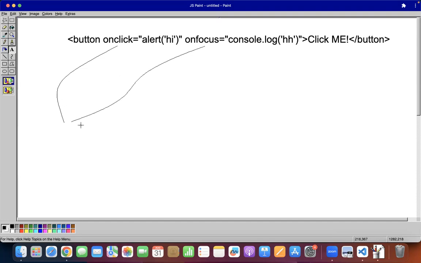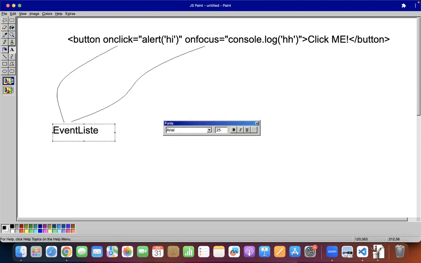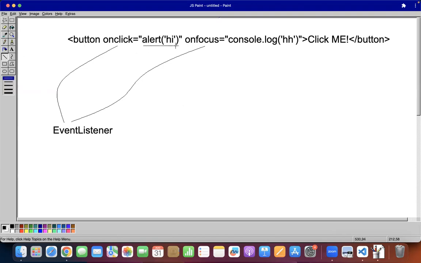So this is called an event listener. I know listener, but I have to remember the spelling, so I use that. So whatever I am doing here, what is this part called? This part is called the event handler.